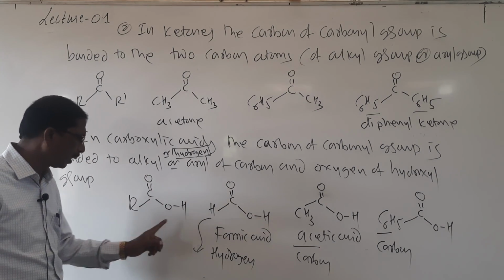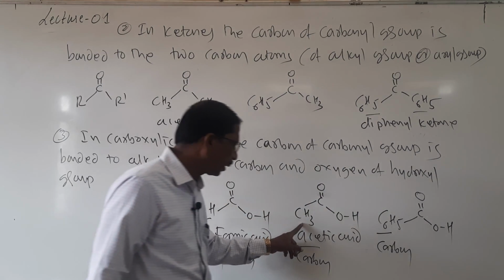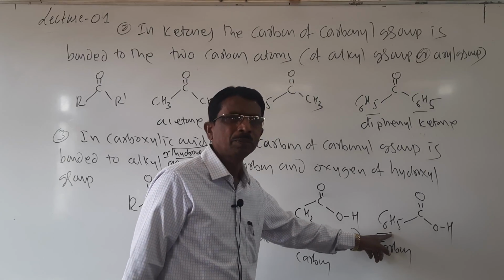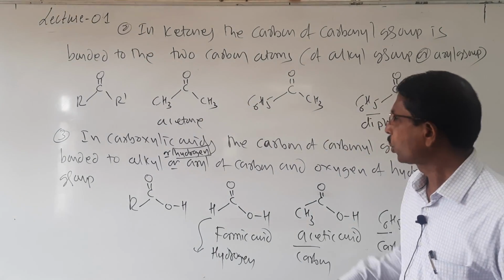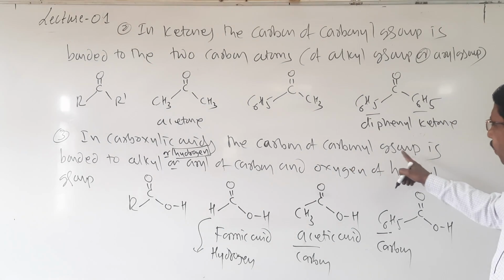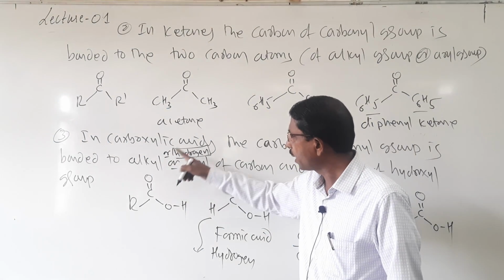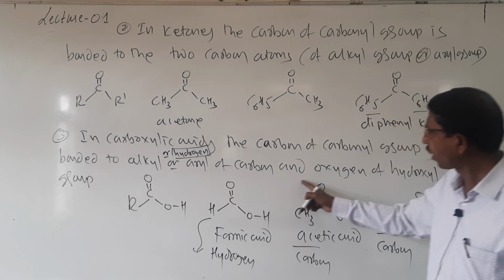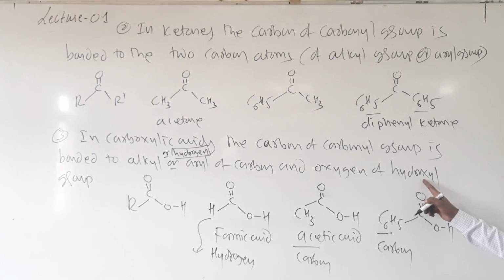So here it is alkyl carbon and it is aryl carbon, or it may be attached to hydrogen. So in carboxylic acid, the carbon of the carbonyl group is bonded to the alkyl or hydrogen or aryl carbon and oxygen of hydroxyl group.